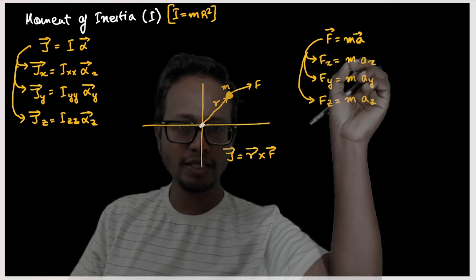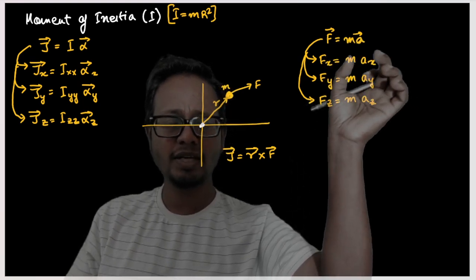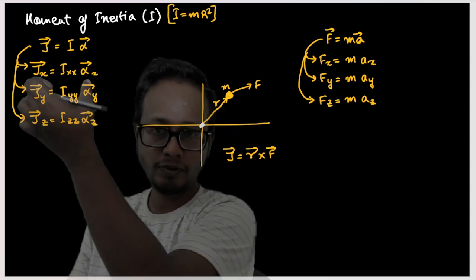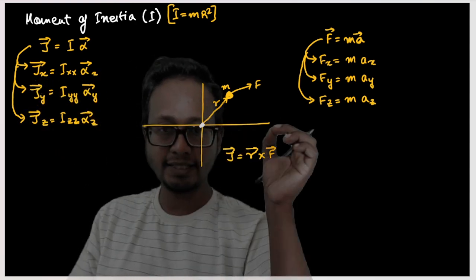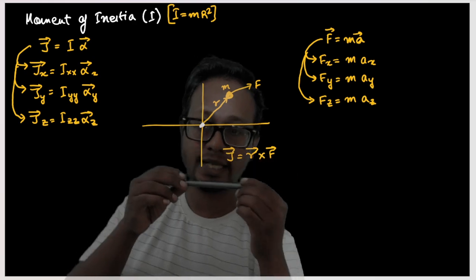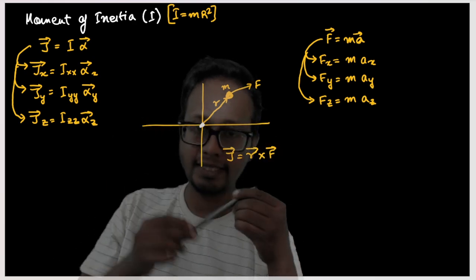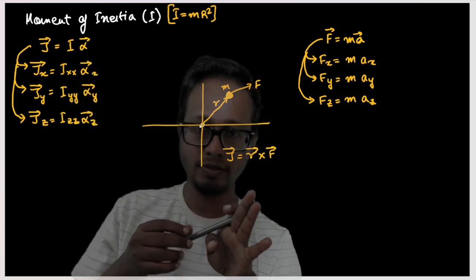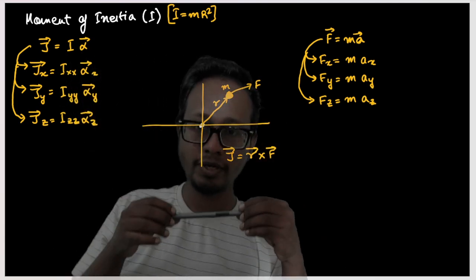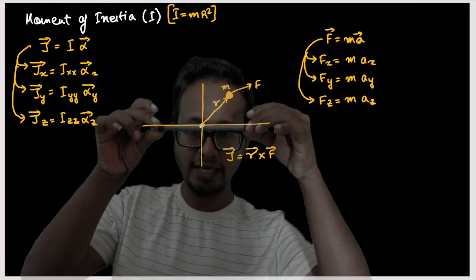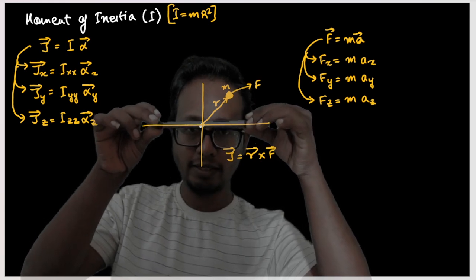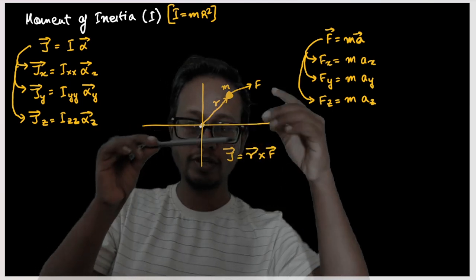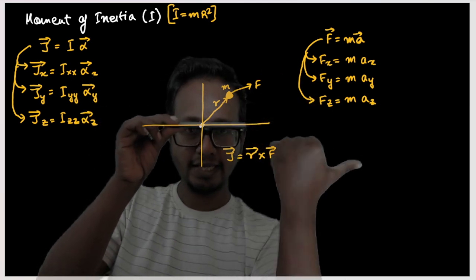Out here mass is a scalar quantity, so mass would not change, whether in x direction, y direction or z direction. But out here, while you're analyzing torque in the x axis, you have to take the moment of inertia about the x axis. That means if any body is there, suppose this is a point mass here, if you're analyzing moment of inertia about the x axis, you have to consider this axis and find out the moment of inertia, and that is the moment of inertia Ixx. And torque about the x axis would be moment of inertia about the x axis into angular acceleration in the x axis.